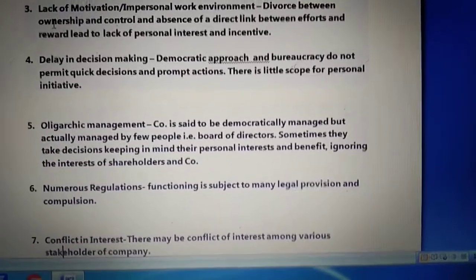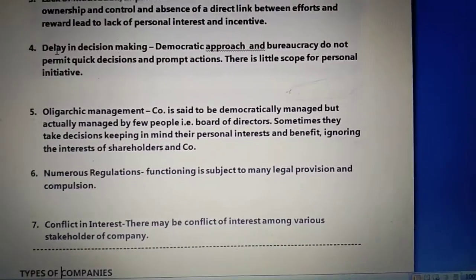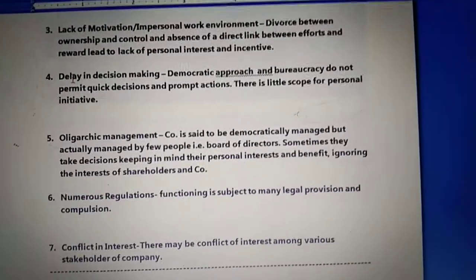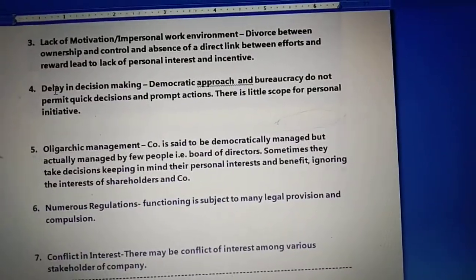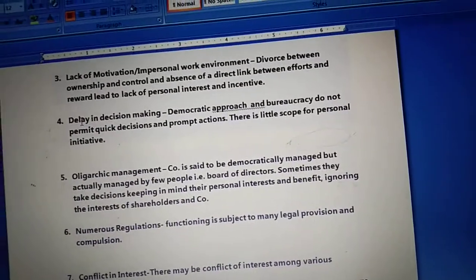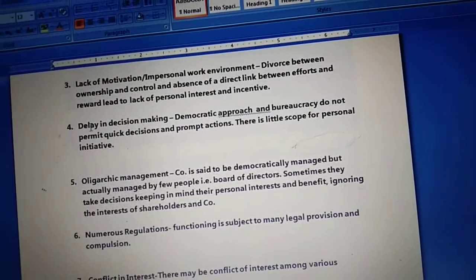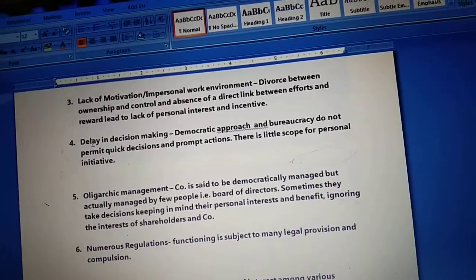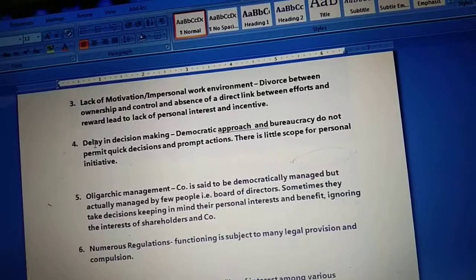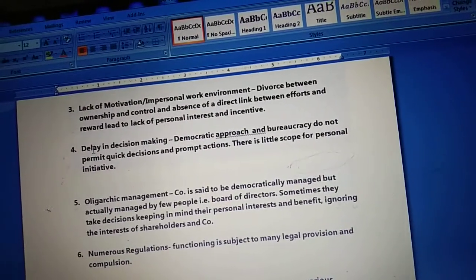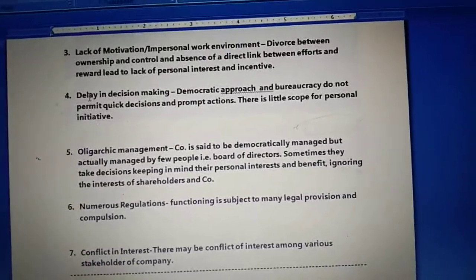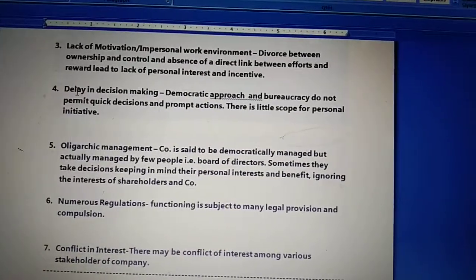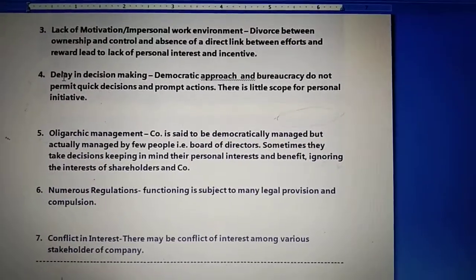Next is numerous regulations. This is another drawback which a joint stock company has to face: there are lots of rules and regulations which it has to go through. The functioning of a company is subject to many legal provisions and compulsions. A company is burdened with a number of restrictions in respect of aspects including auditing, voting, filing of reports and preparation of documents, and is required to obtain various certificates from different agencies. For example, they have to get a certificate from the registrar office, and they have to register themselves with SEBI, the Securities and Exchange Board of India.